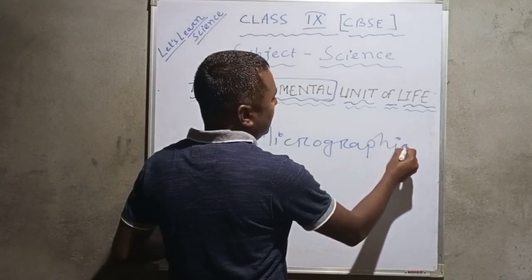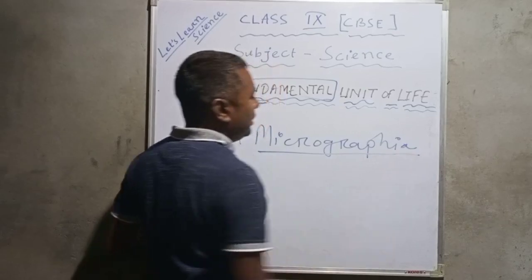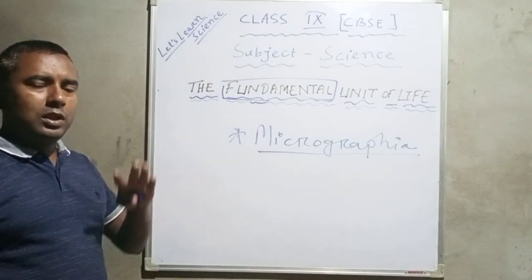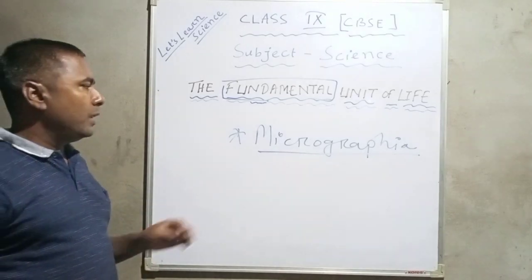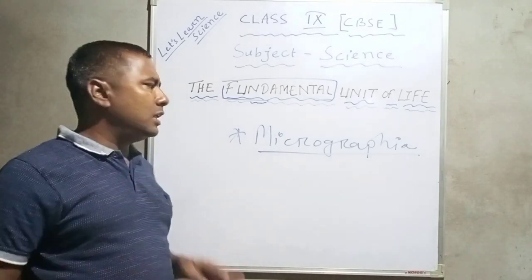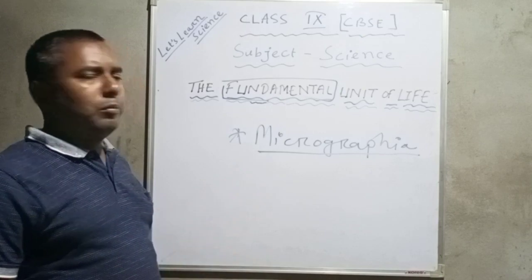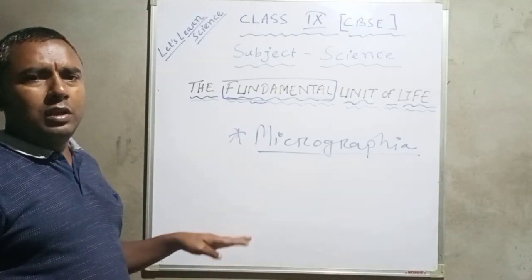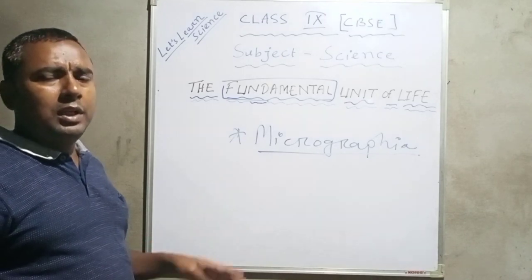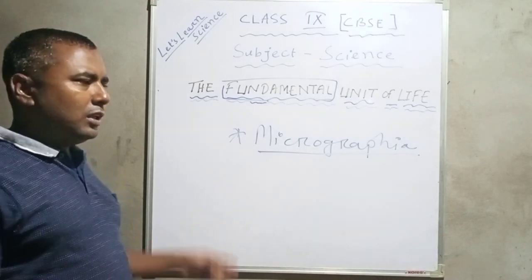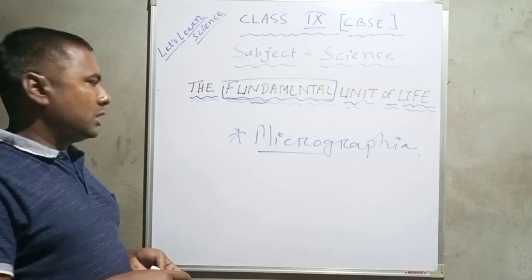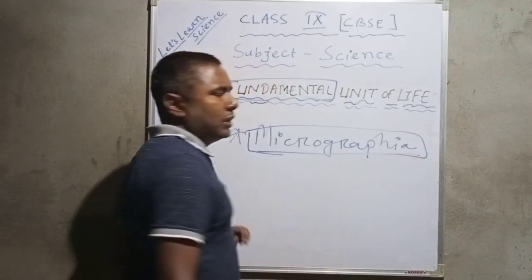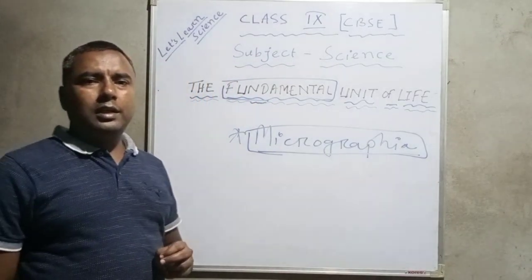What Robert Hooke has studied, what he has found during that time, he published all these things in a particular book that is called Micrographia. And after that only, Anton von Leeuwenhoek and some other scientists come, and this way the history of the cell has started. Right? And nowadays we are able to study about the cell in detail.